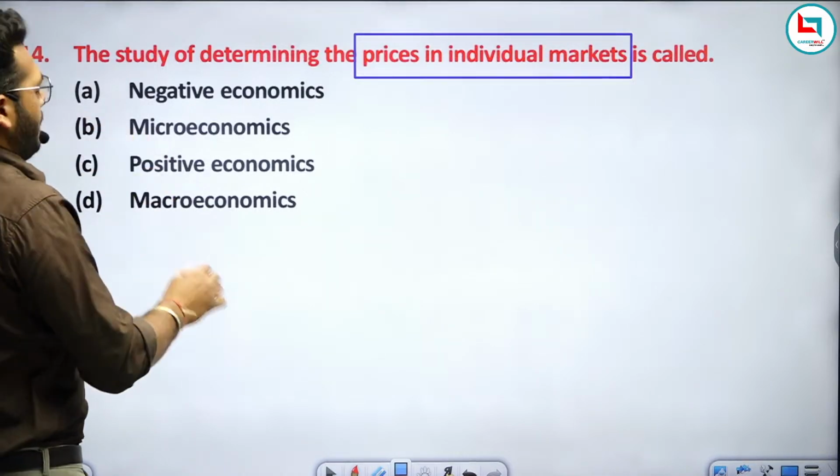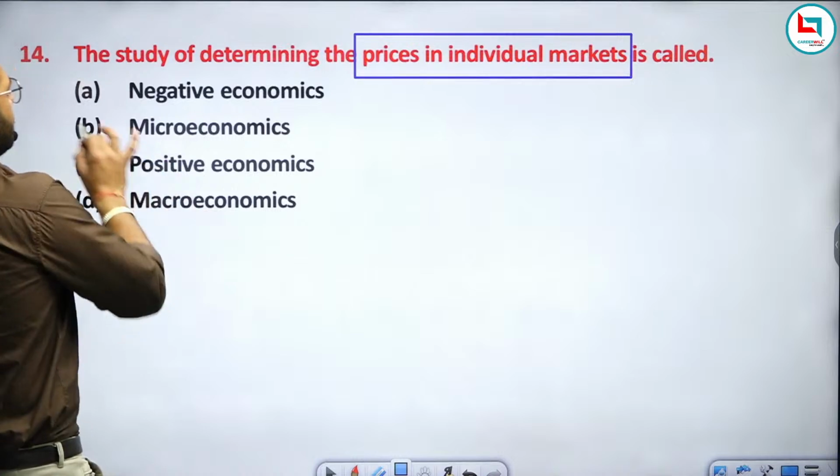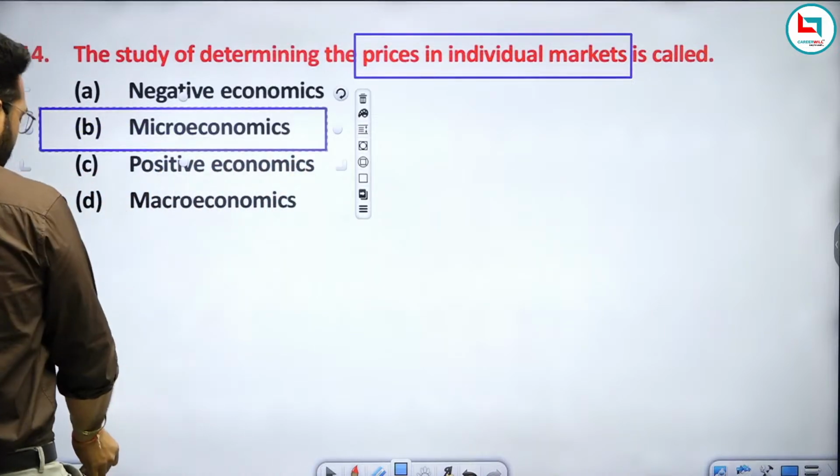So this will be related to microeconomics.